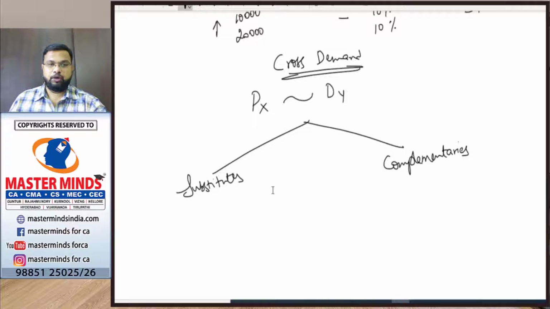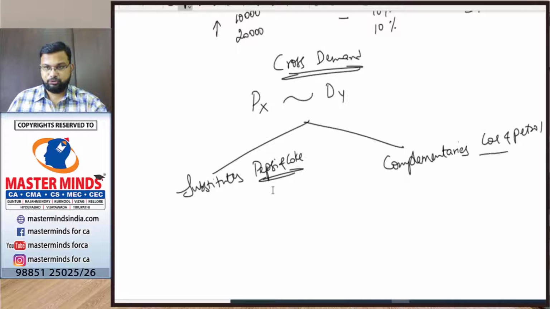So what do you mean by substitutes? Two goods are considered to be substitutes if one good can be used in place of another good to satisfy a want. And what are complementaries? In order to satisfy our want, we need to consume two or more goods together. Such goods are called complementary. An example for complementary is car and petrol. An example for substitutes is Pepsi and Coke.